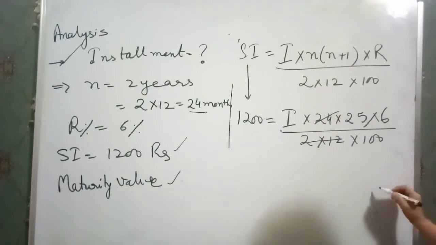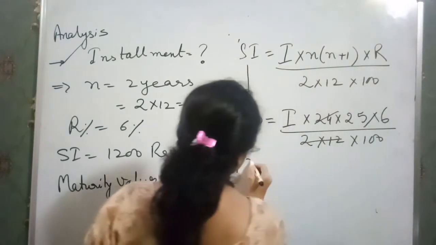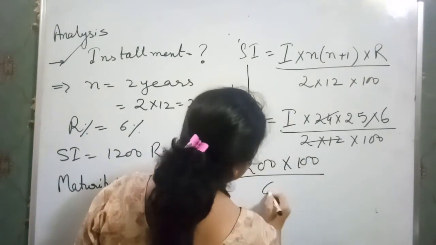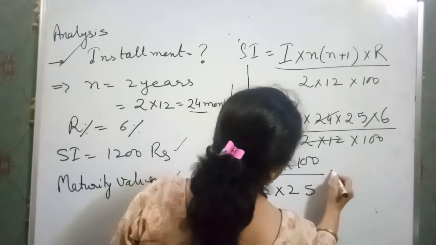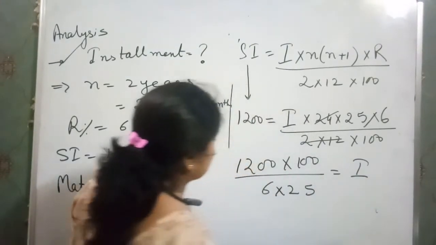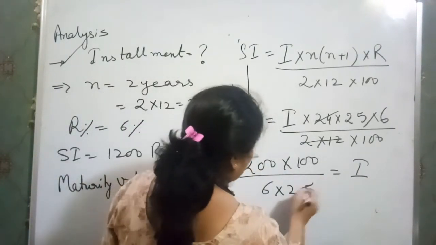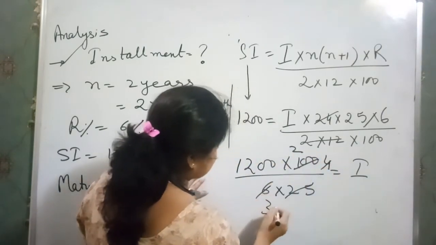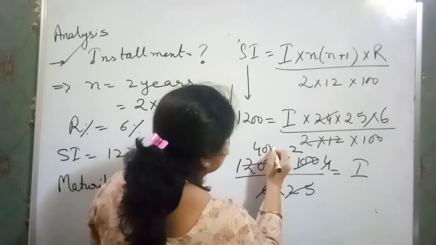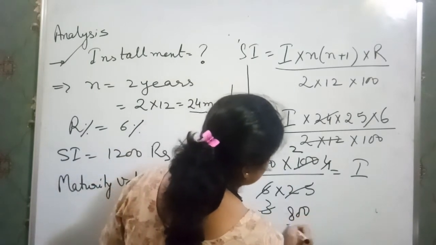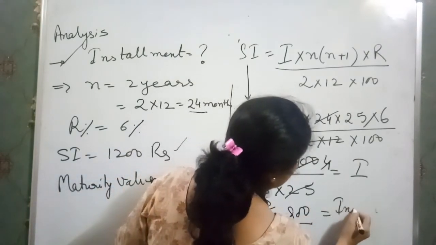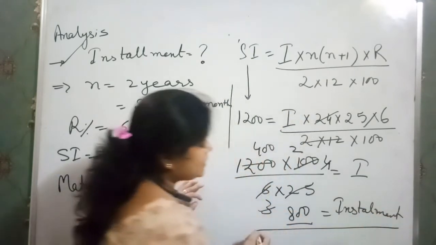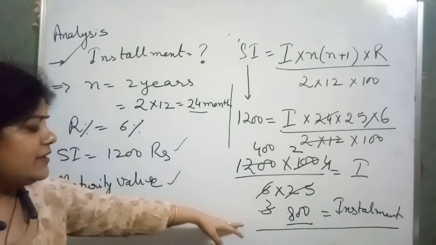So, we have 1200 into 100 over 6 into 25 is equal to installment money. Now 25 4s are 100, 2 2s are 4, 2 3s are 6, we have 3 4s are 12, that is 800 rupees is the installment money. That means per month that man deposit the money of rupees 800 in the bank.